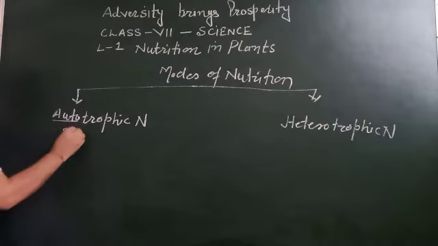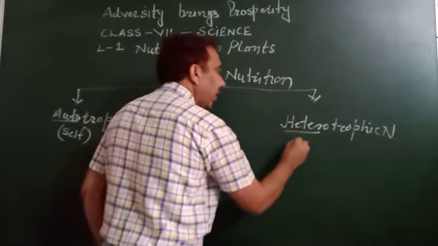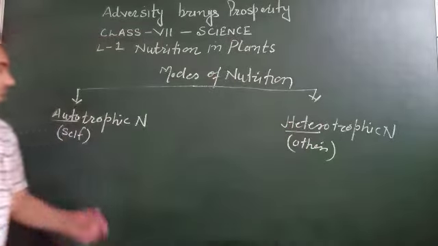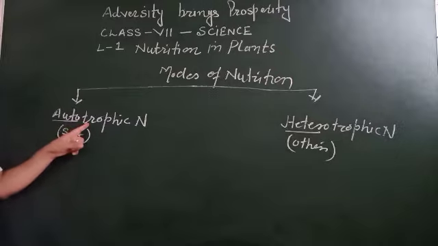Auto means self and hetero means others. Autotrophic nutrition is the mode of nutrition in which an organism can prepare its food itself. These kinds of organisms which can make their own food are called autotrophs.